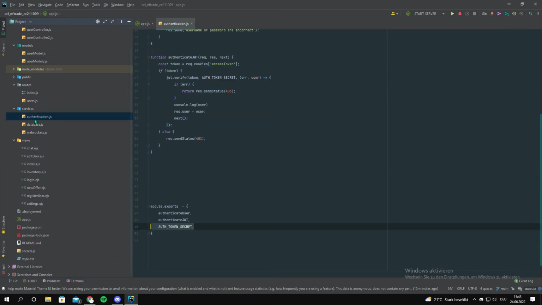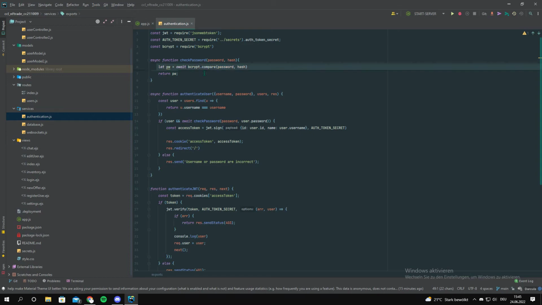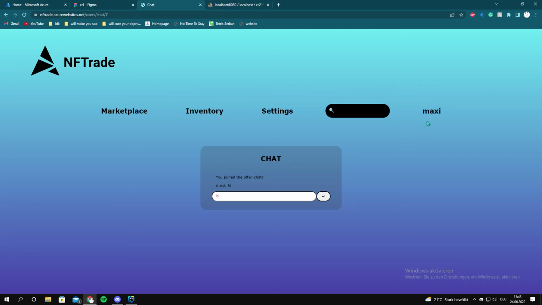Yeah, I mean, authenticate, where I have the encrypt password. He sees, okay, where he checks for the username and everything, and says, okay, everything was fine here. And we get a cookie and we direct it to the main page. And if we put something in wrong, we get the username or password incorrect, which I can show you really quickly.